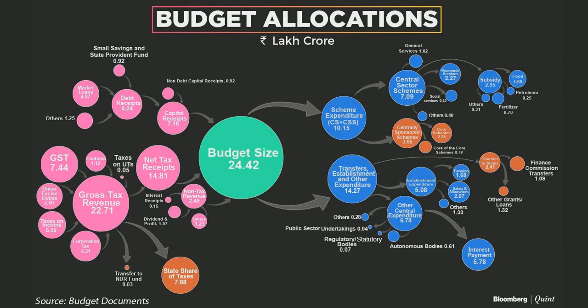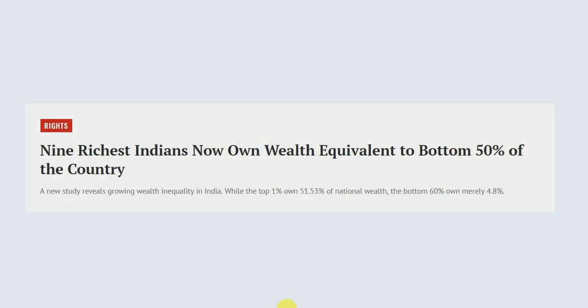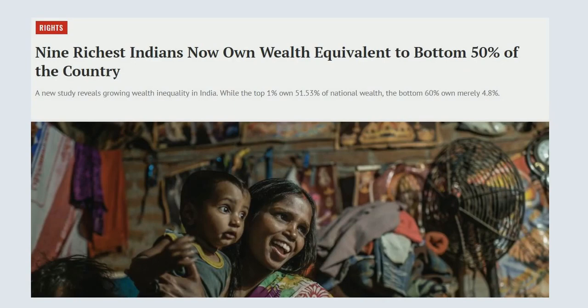Now let's see why this scheme is required in a country like India. In a recent survey, Oxfam has surveyed the Indian economy. They have said that the 9 richest Indians own as much as 50% of the country's population. That means the 9 people hold around 65 crore Indians' equivalent wealth.